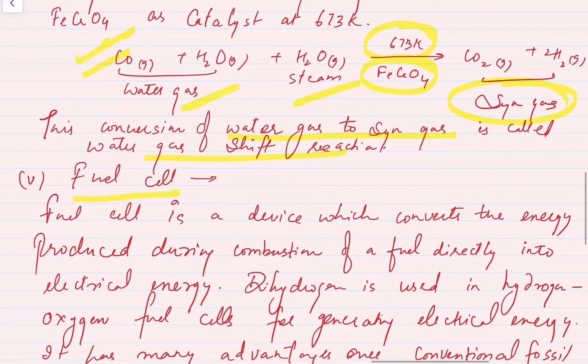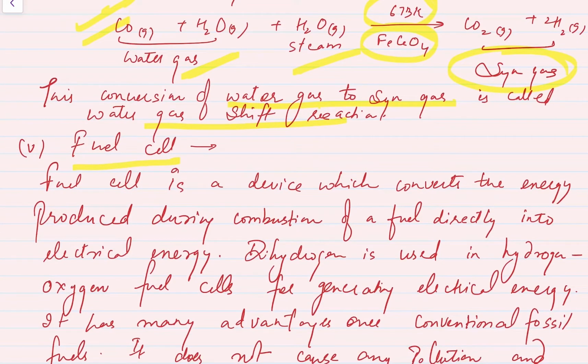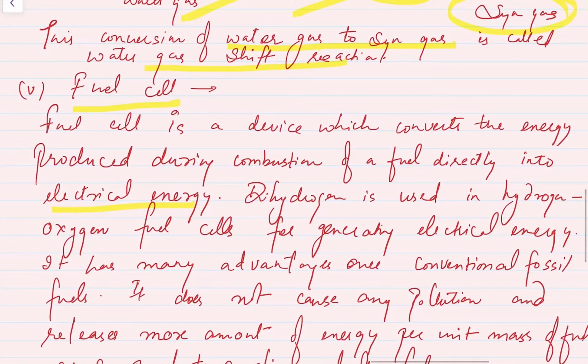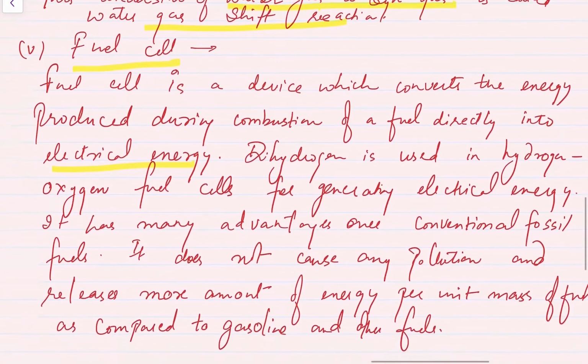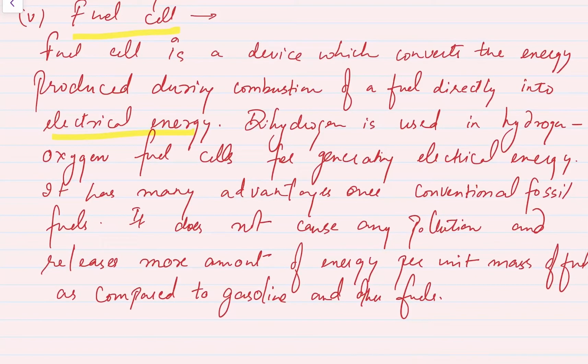Next is fuel cell. A fuel cell is a device which converts energy produced during combustion of fuel directly into electrical energy, right? Dihydrogen is used in hydrogen oxygen fuel cells for generation of electrical energy. It has many advantages over conventional fossil fuels. It does not cause any pollution and releases the maximum amount of energy per unit mass of fuel as compared to gasoline and other fuels, right?